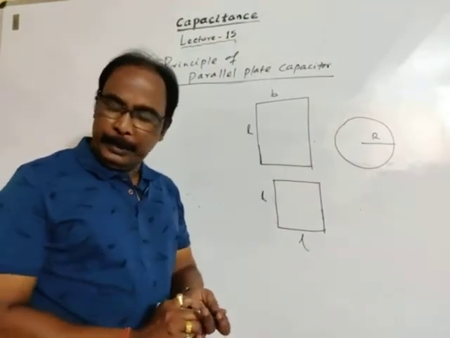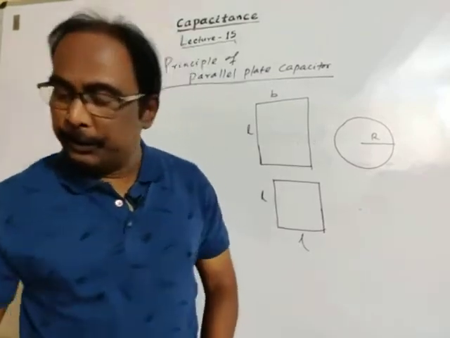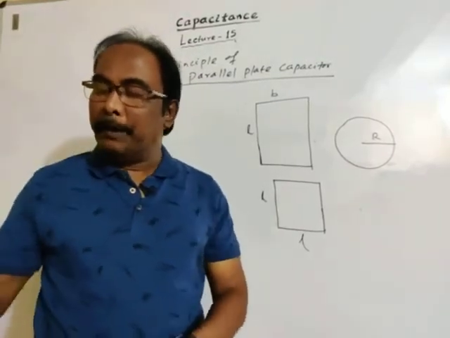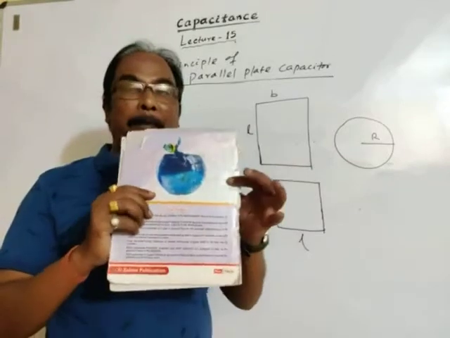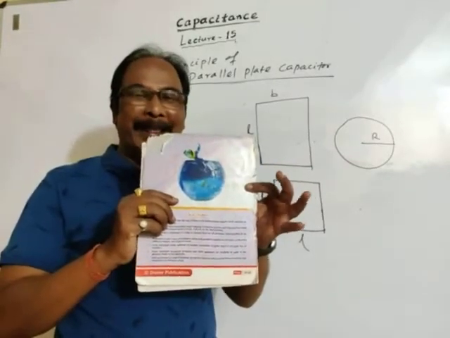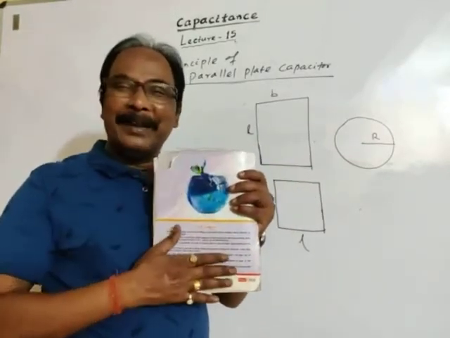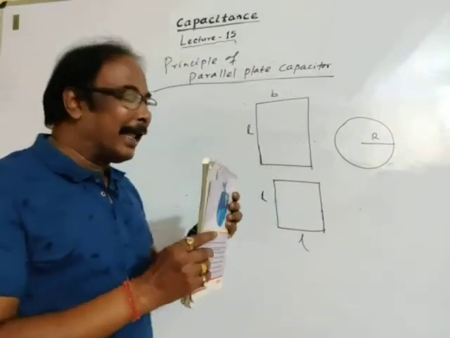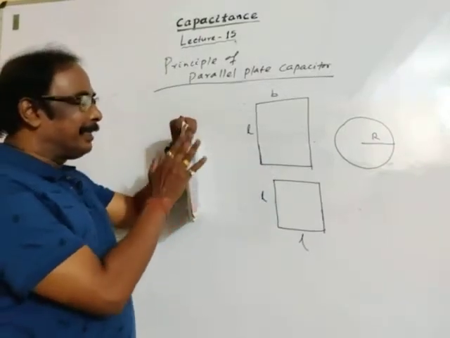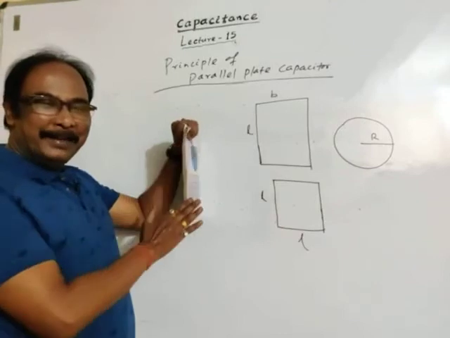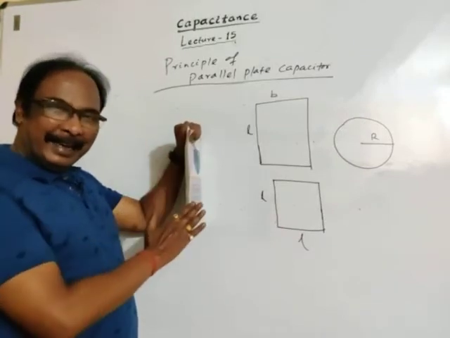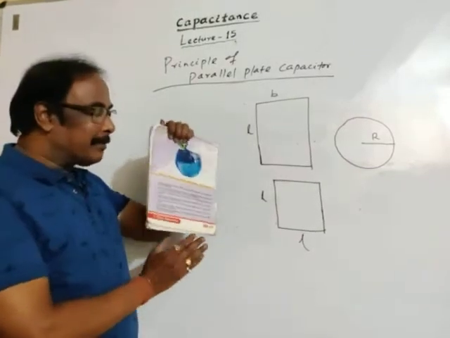See, suppose this is a metallic plate. So this is the surface area. Now I am keeping the plate like this. Then what you see appears as a straight line, but practically this is the surface area.